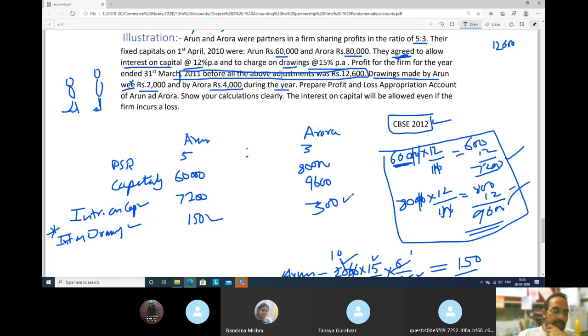Interest on capital that the partners will get is 7,200 and 9,600. So interest on drawings total is 450 rupees. This will be on our profit and loss appropriation credit side.